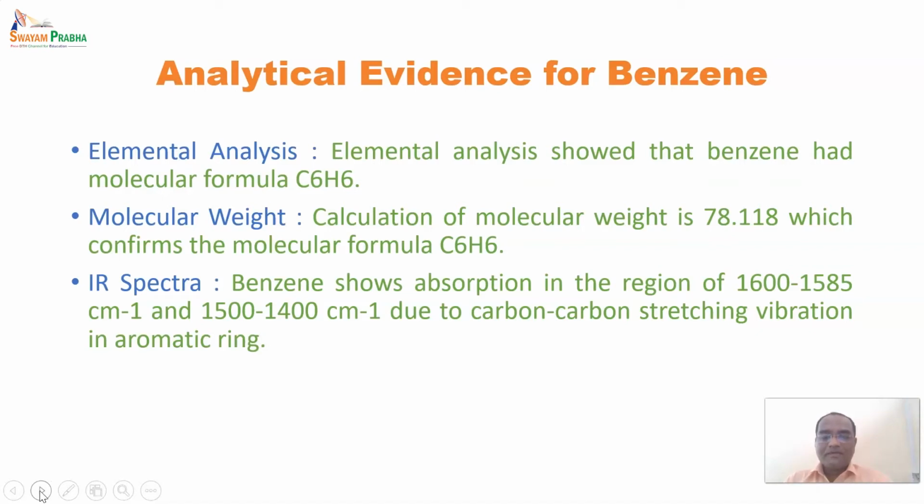So the benzene IR spectrum shows absorption in the region of 1600 to 1585 cm⁻¹ and 1500 to 1400 cm⁻¹, and this absorption is due to carbon-carbon stretching vibration in the aromatic ring. The region of 1600 to 1585 is due to the presence of an aromatic ring, so it is indicating that benzene has an aromatic ring,